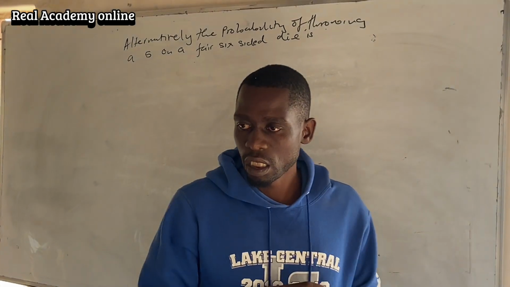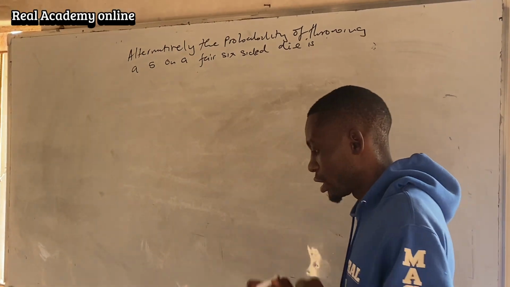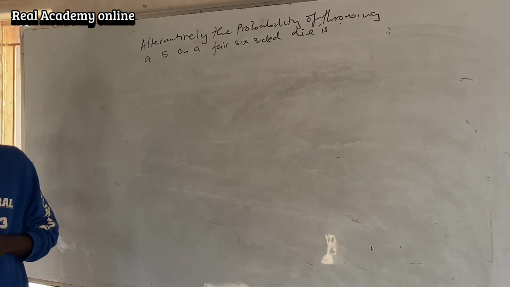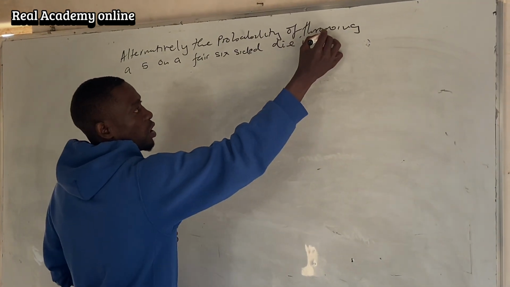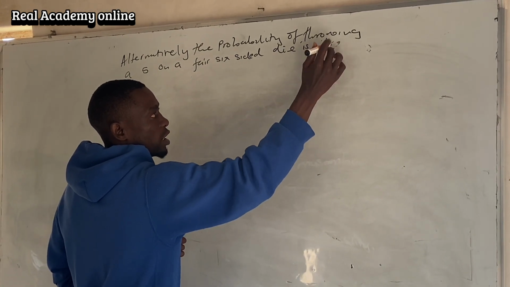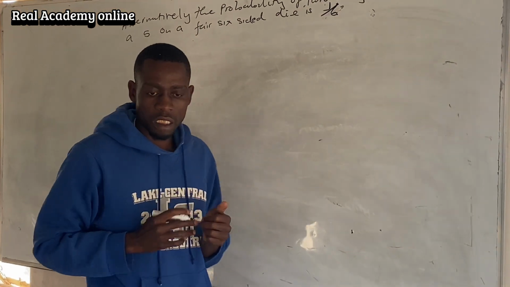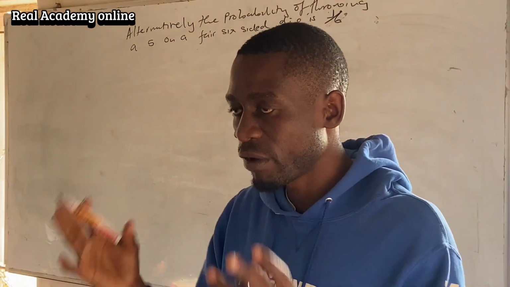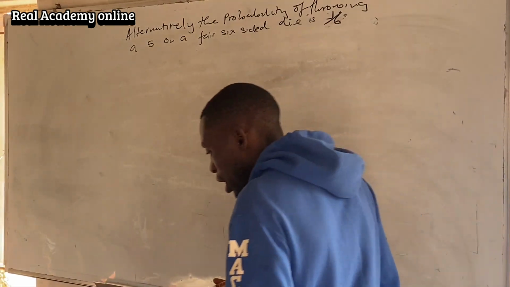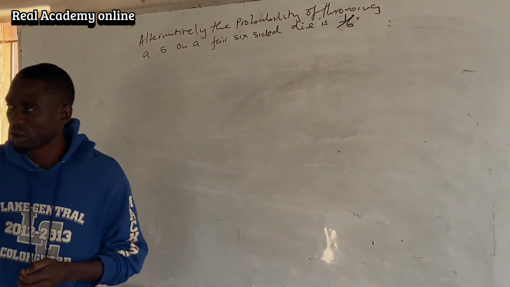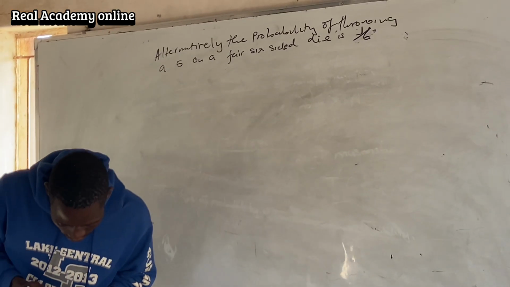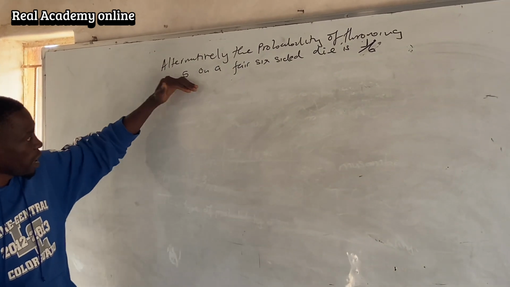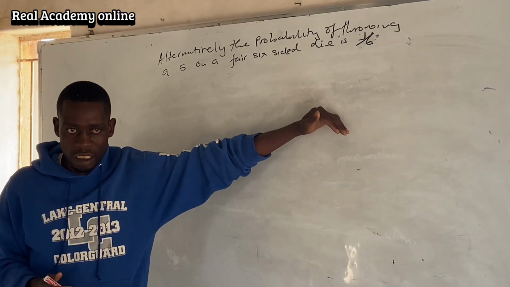That is the thing you can use to play snake and ladder. It is 1/6, since the die has 6 equal faces, and every face has an equal chance.